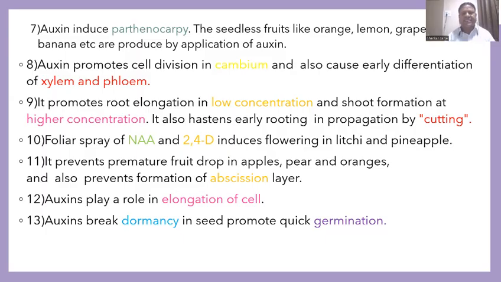It also hastens early rooting in plants which are propagated by cutting. That is called vegetative propagation.